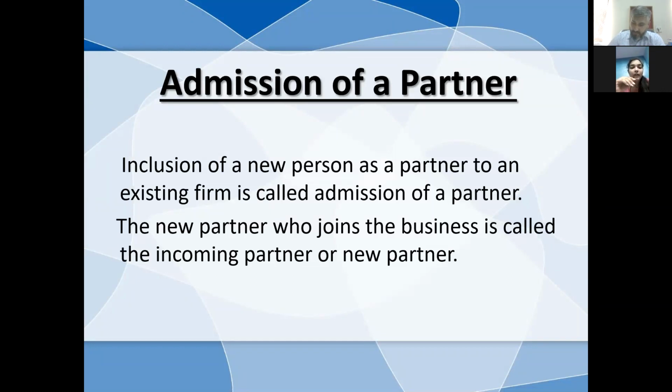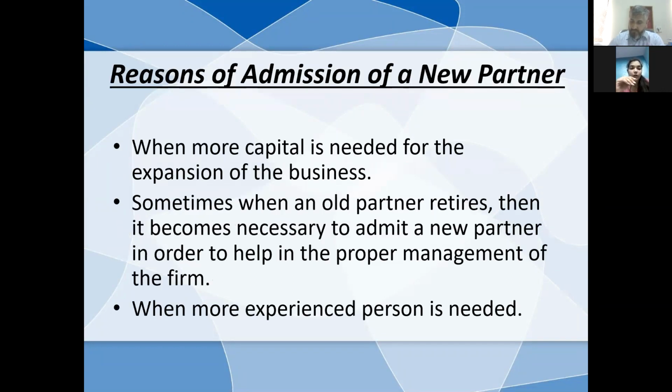Now, our next topic is what could be the reasons of admission of a new partner. Now, a new partner can be admitted because of the capital requirement of the business or to motivate any employee. For example, if a manager is doing good in the firm and is working for many years, then the existing partners may choose to make him the new partner to not only motivate him but all the employees for doing good in the business.